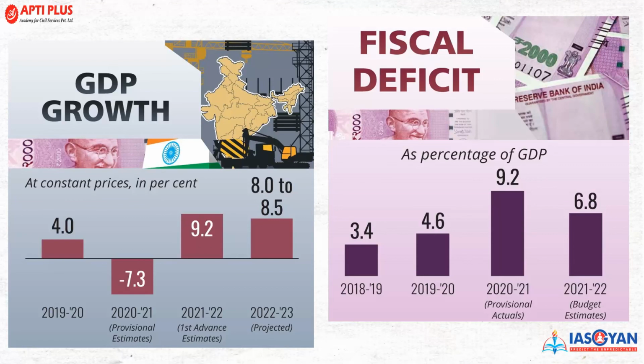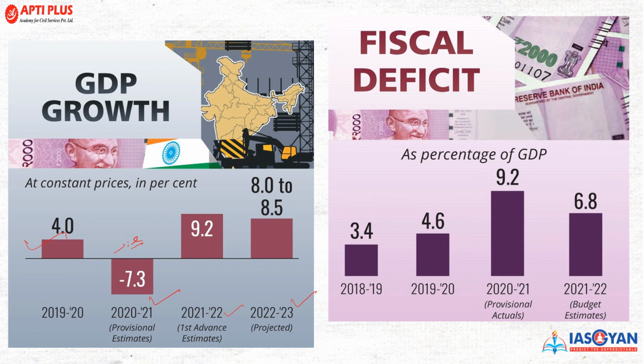So let's see the GDP growth. In 2019 it was constant at 4.0%. In 2020 we have seen the negative growth, the worst that Indian economy has ever seen. Then again in the first advance estimates it is 9.2, and the current projected estimations of international bodies like the World Bank and IMF forecast is around 8 to 8.5%.